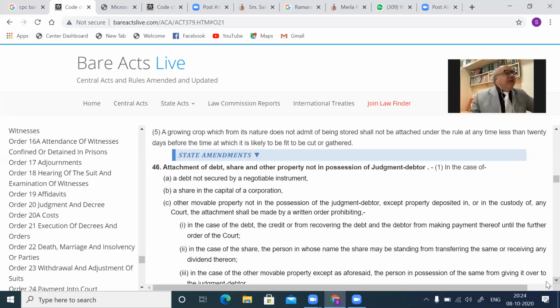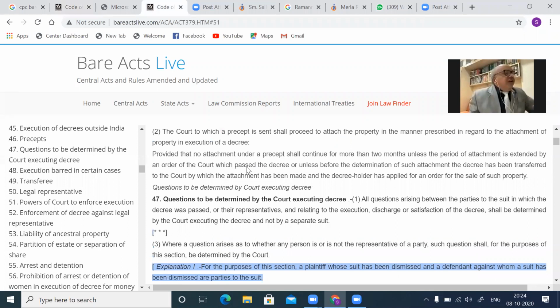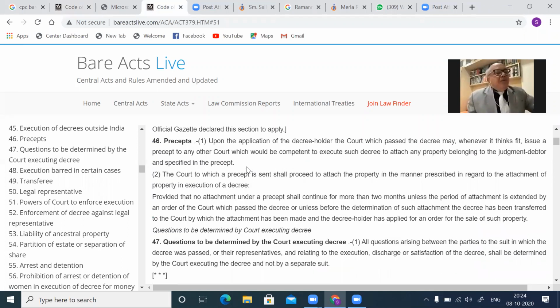So I am dealing with the provision regarding third parties. Under this provision, there is an interesting provision relating to garnishee notice. Under Order 21, Rule 46, I will separately take up notice tomorrow. What is a garnishee notice? That I will explain as procedure.